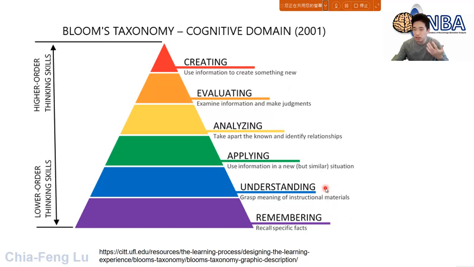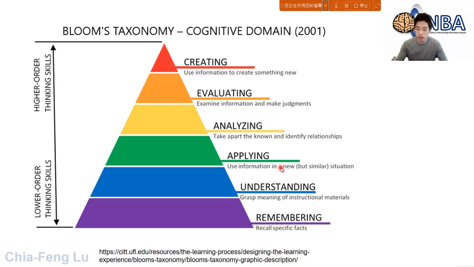Remembering, understanding, just like the lower level or lower order thinking skills. So it's just like what we did maybe during elementary school. We only need to remember some basic rules to do the addition or subtraction or something.